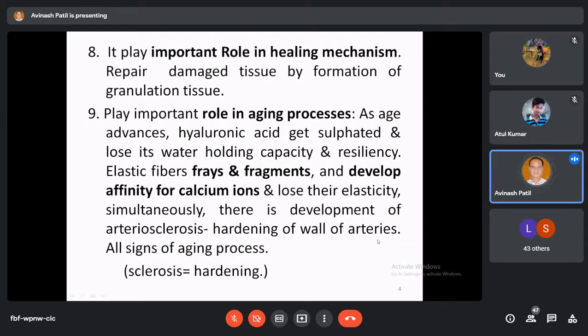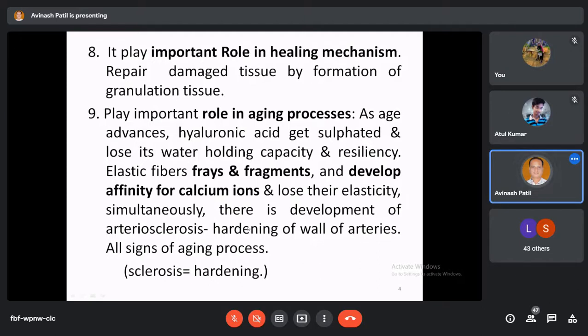As the wall of the artery becomes hard, that artery cannot efficiently propel the blood normally. Other complications take place to the platelets and RBCs when the artery loses its elasticity.